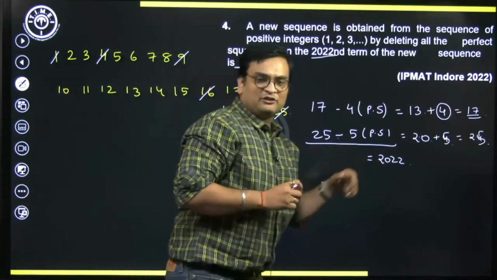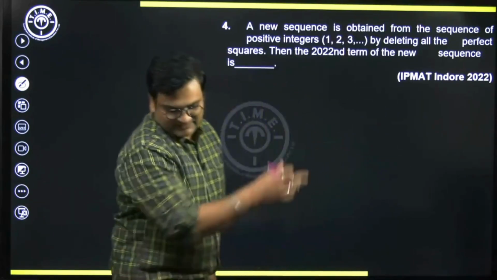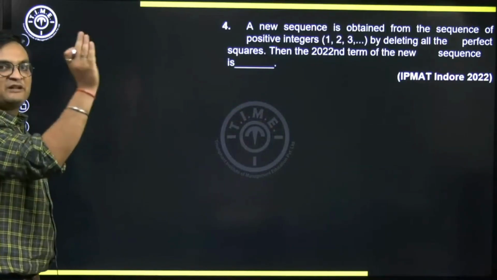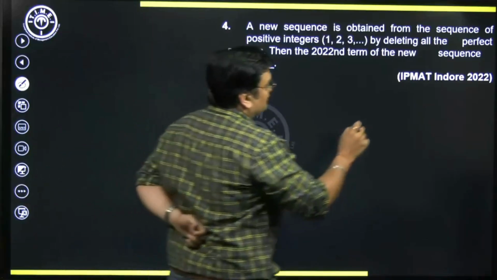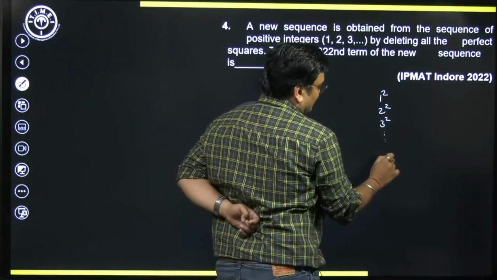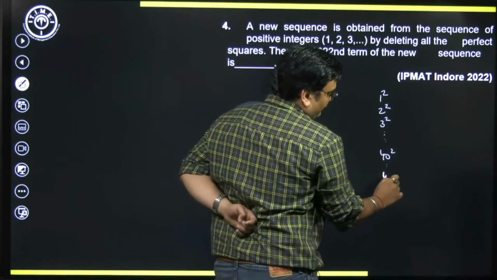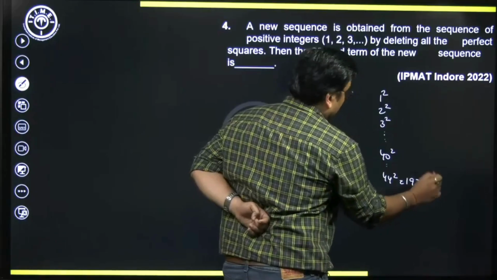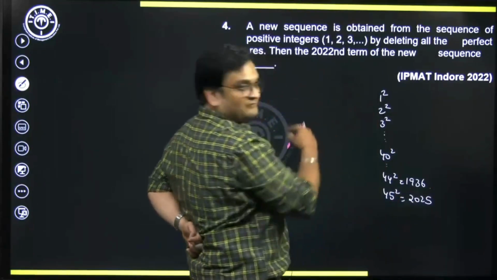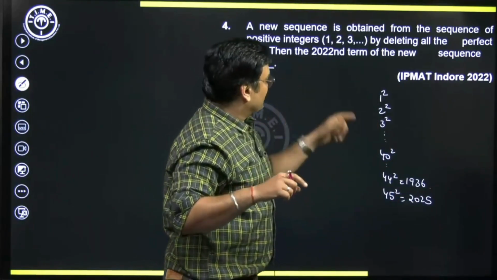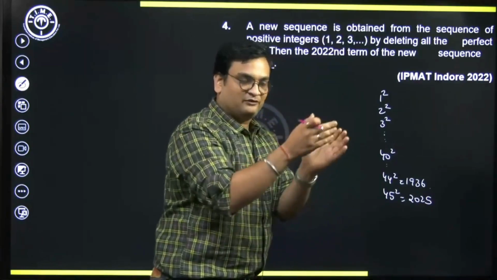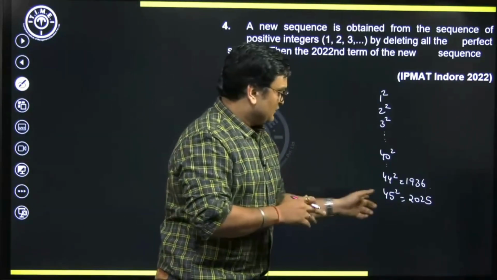Similarly, he's asking us what is going to be the 2022nd term. Now for that, I'm just cleaning all of this. For the 2022nd term, I need to realize how many perfect squares I would have cancelled out. So let's observe. Till the 2022nd term, how many perfect squares do we have? 1 square is there, 2 square is there, 3 square is there, 40 square, 1600 is there, 44 square, 1936, that is also there clearly. 45 square, 2025, that's very close. That will be there because we have eliminated so many terms. So of course the 2022nd term will include 2025, we will be eliminating that.